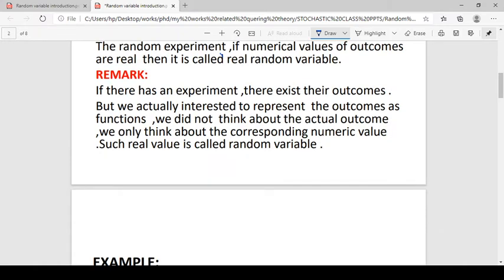If there is an experiment, there exist its outcomes, like head or tail, etc. So they are like events. But we think about their corresponding numerical values, and such a real value is called a random variable.